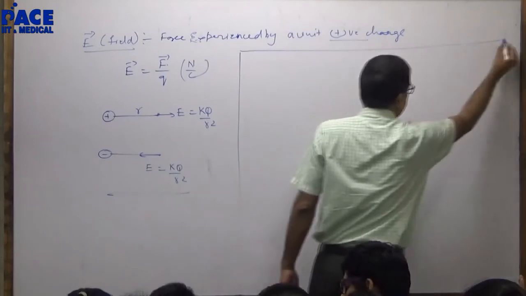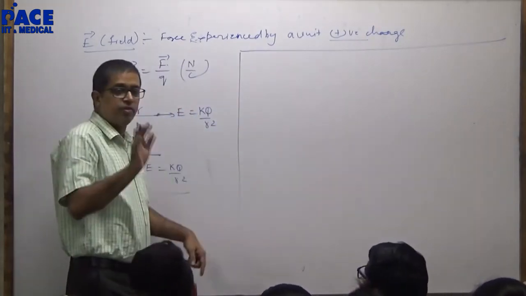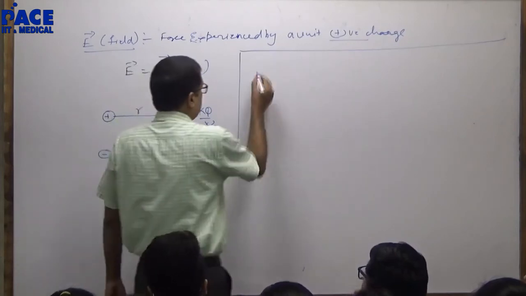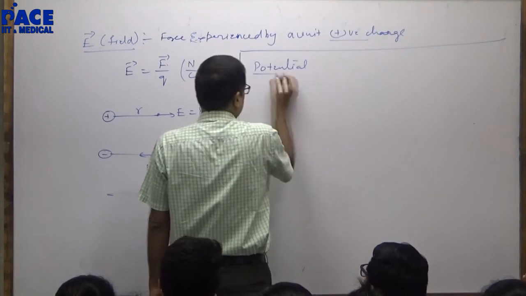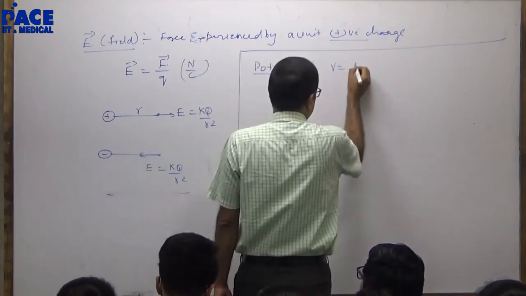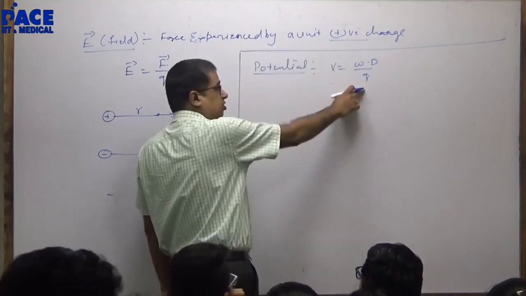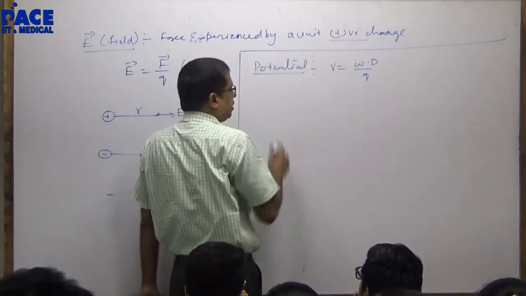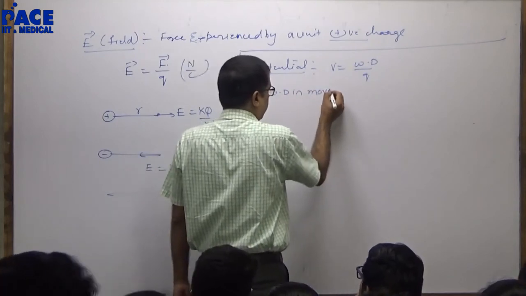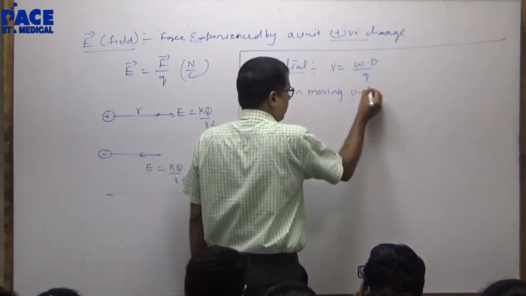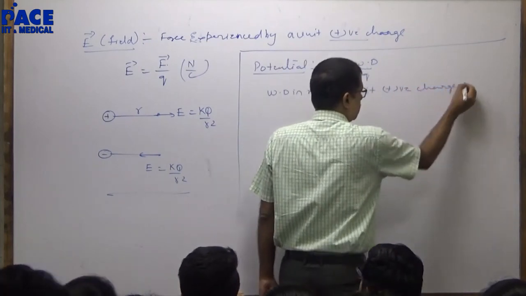Listen carefully. Something that you learned in gravity, which we will use without derivations. Potential. Potential is defined as work done in moving a unit positive charge from infinity to the point.